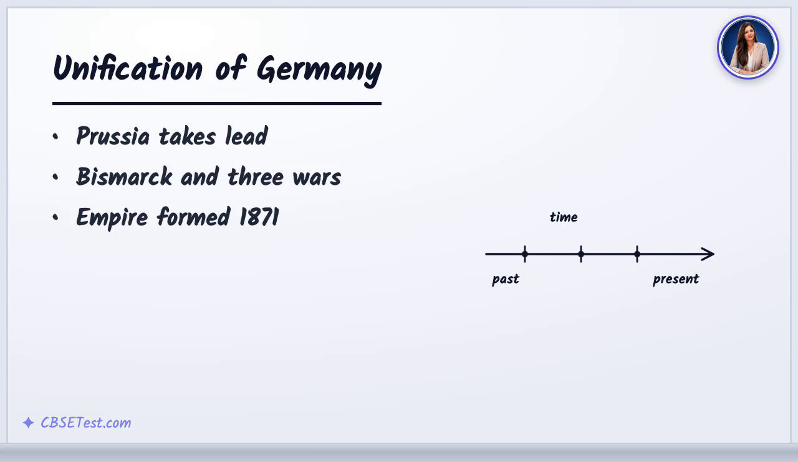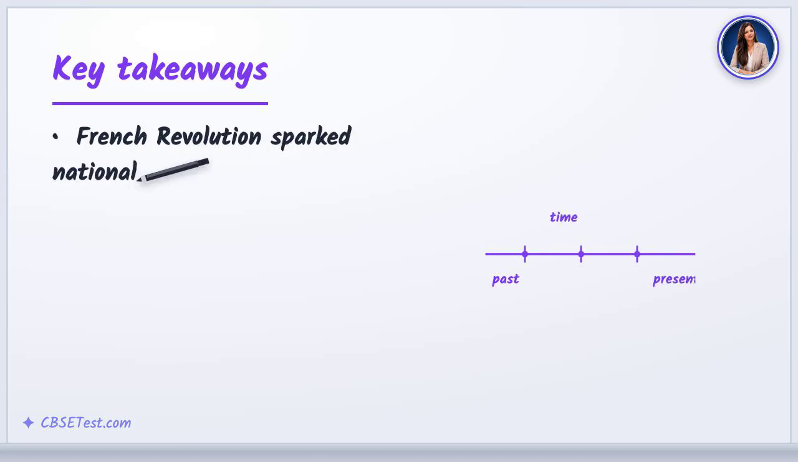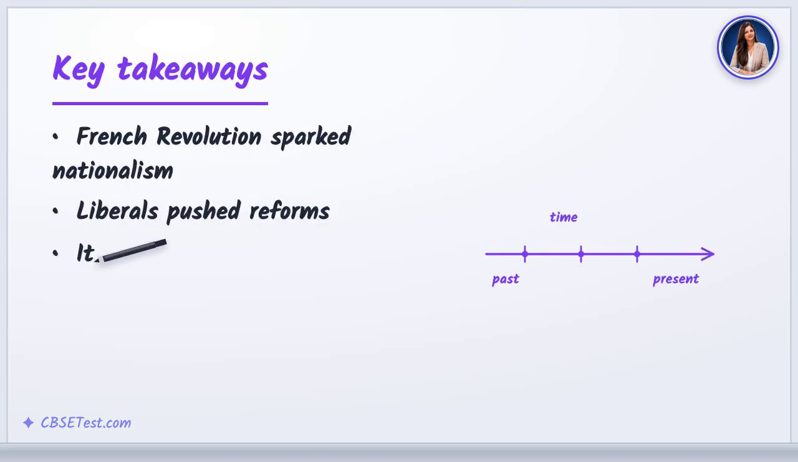as Kaiser. To recap, nationalism in Europe grew from the French Revolution and the ideals of liberty and equality. Liberal movements challenged old empires, and by the 1870s, Italy and Germany had emerged as unified nation-states.